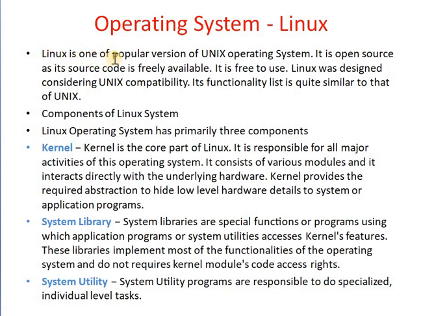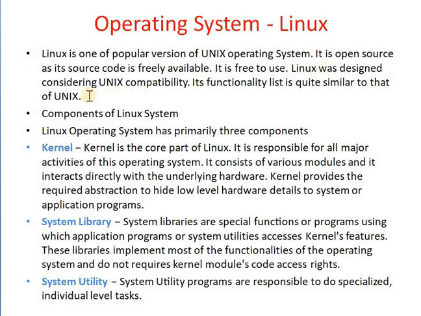Linux is one of the popular versions of the Unix operating system. It is open source, as its source code is freely available. Linux is an open source operating system, meaning its source code is freely available and it is also free to use.